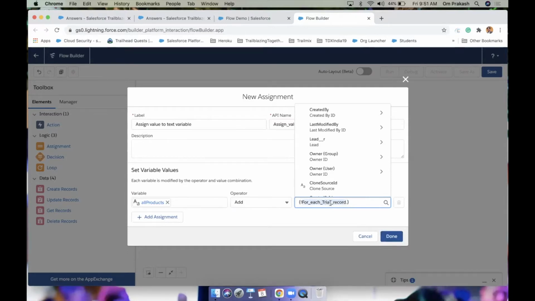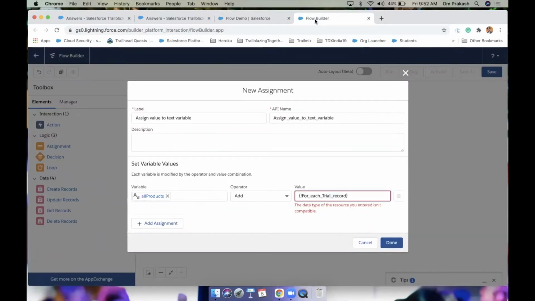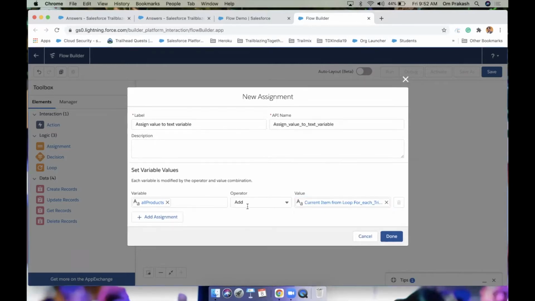Means currently this variable holds one trial record. So for each trial record dot which one? Related product, yes. Okay, current record of trial dot related product, and we are adding it to this text variable.